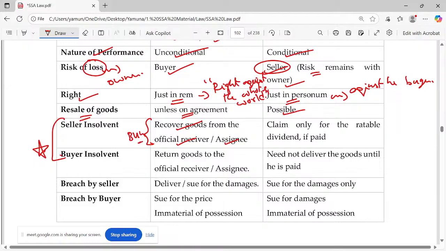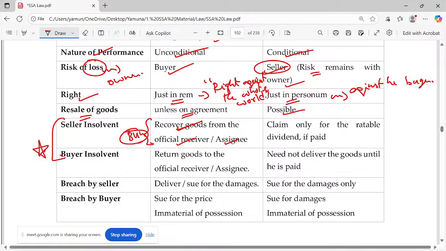See, seller insolvent means the seller is not having a right on any of his assets because he doesn't have the assets. So who will be assigned? An official receiver or assignee will be there. Now the buyer is getting this right. What right? He can recover the goods from that person. Why? Because he's the owner.